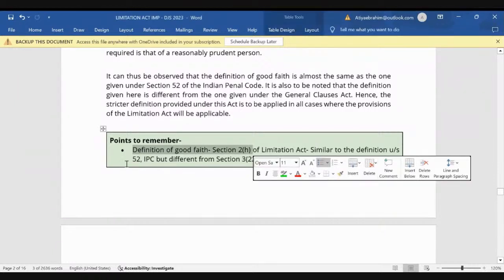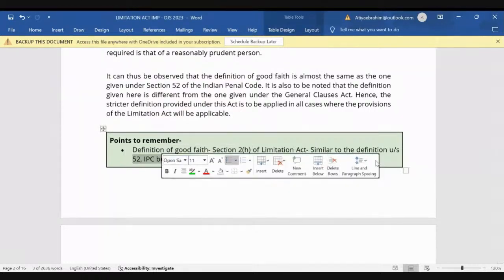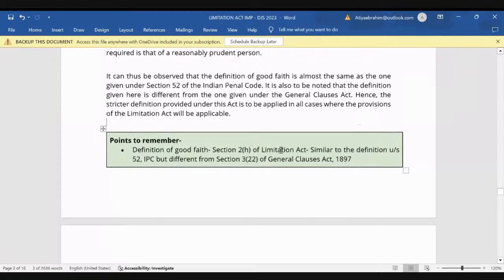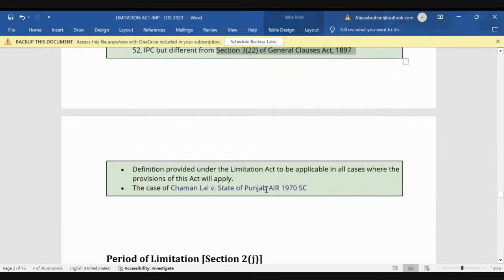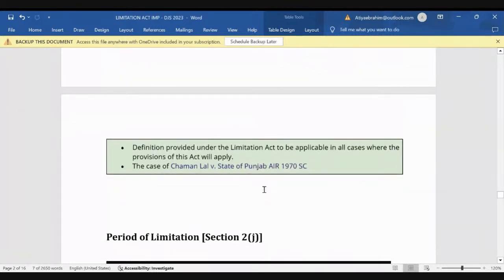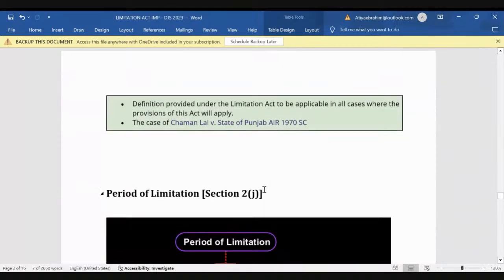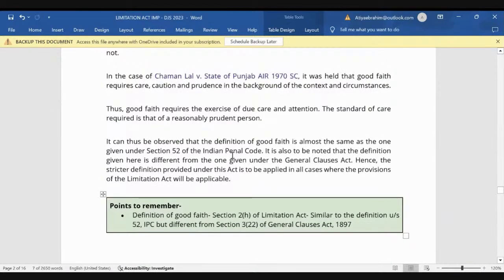It's also defined under section 52 of IPC, but it is little different from what has been defined in section 3 clause 22 of General Clauses Act. Okay, and one important case regarding good faith is Chaman Lal versus State of Punjab, जहां पे कोर्ट ने बोला था that good faith requires care, caution and prudence.